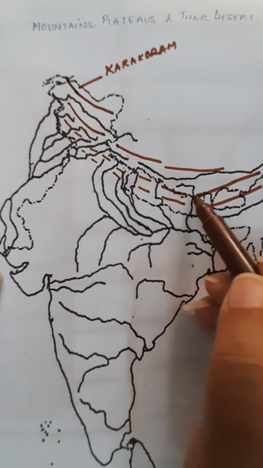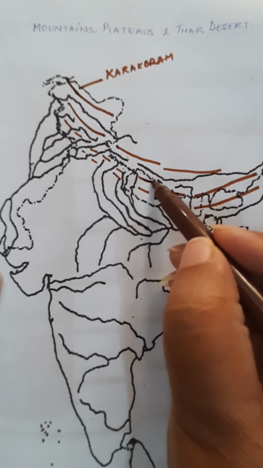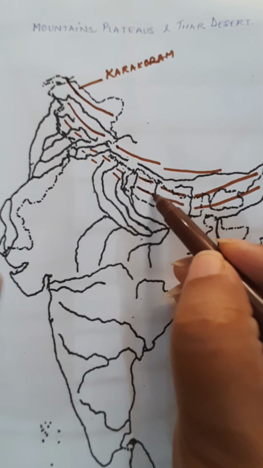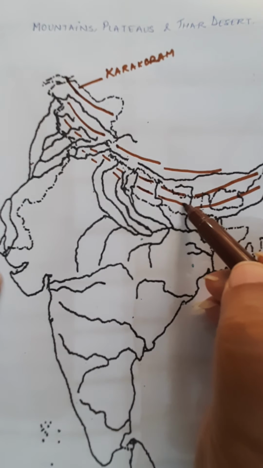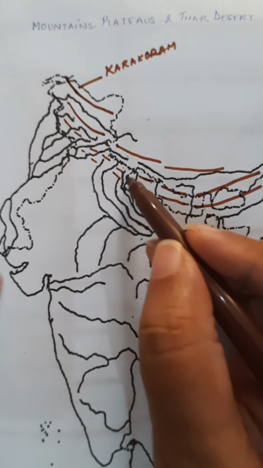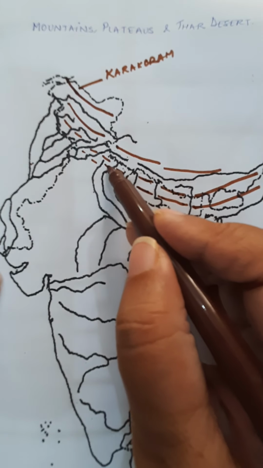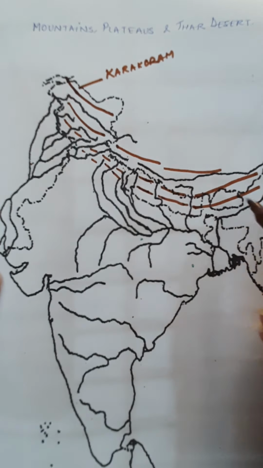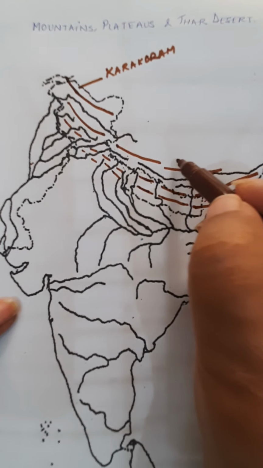Just make sure that you don't cut the rivers. Is that clear, children? Because the rivers have cut their valleys through the Himalayas. So when you draw the lines, you can ensure that they are not crossing the rivers which are coming from the Himalayas. Just drawing in between them, and that will be your Himalayas.